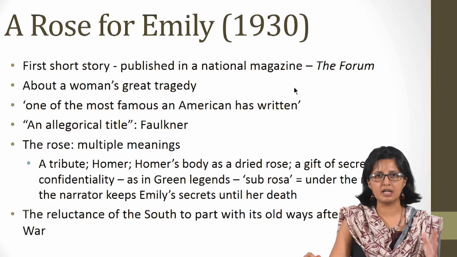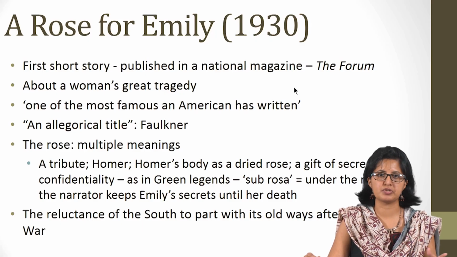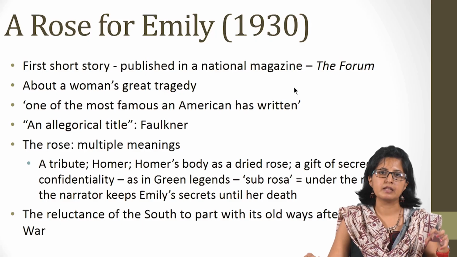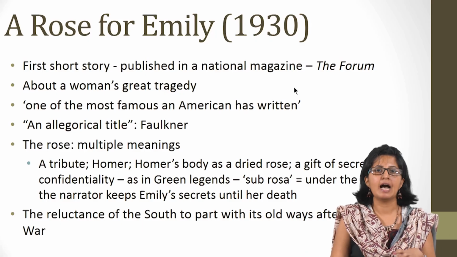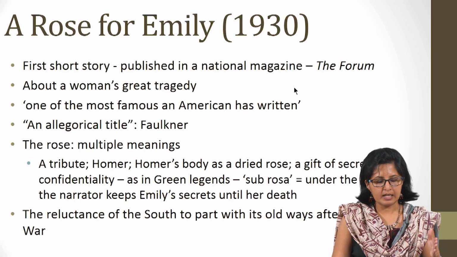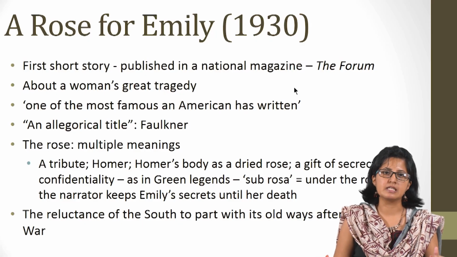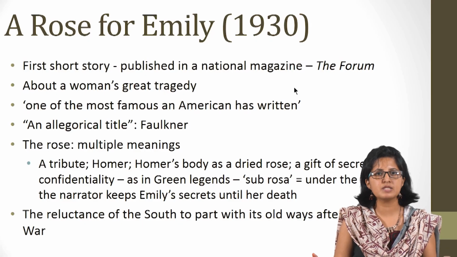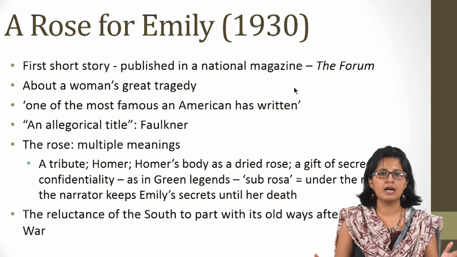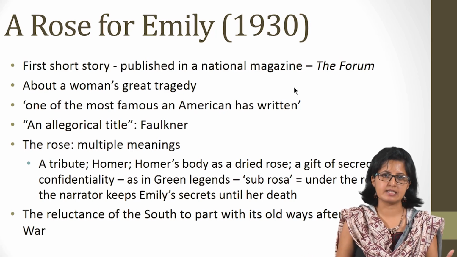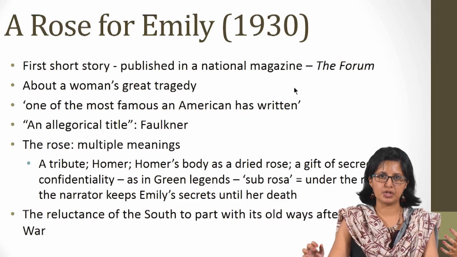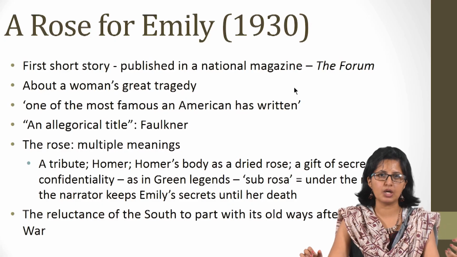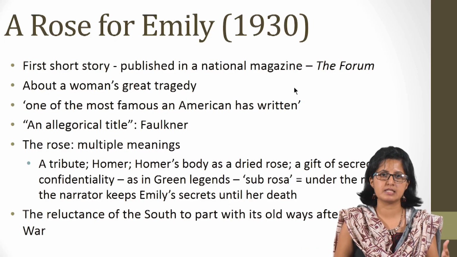It's only in the last segment, the final segment of the short story, that we get to know the dark secret that Emily had been hiding all this while. A Rose for Emily can be summed up as a story that deals with the reluctance of the South to part with its old ways after the Civil War. We will find Emily's character being exemplified in that sense, the reluctance that she shows in becoming a part of the new order, in letting go. We will see all of those things in the short story.